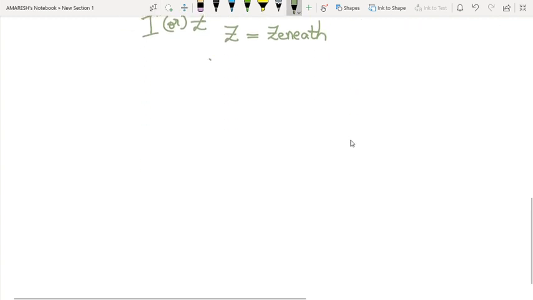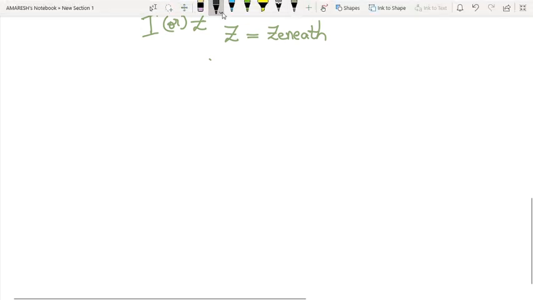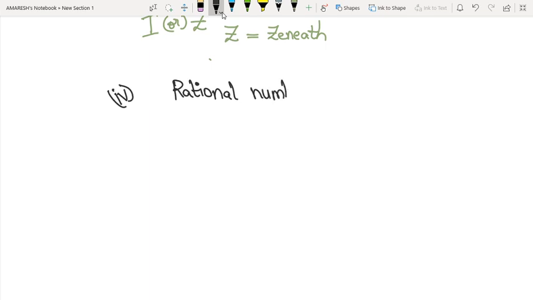Okay, now let's see fourth type of numbers. Fourth type of numbers are rational numbers. Rational numbers are denoted with capital Q.